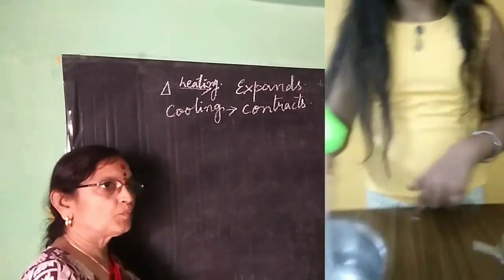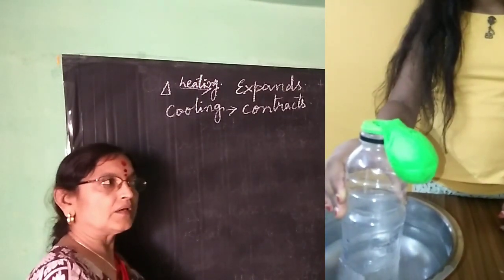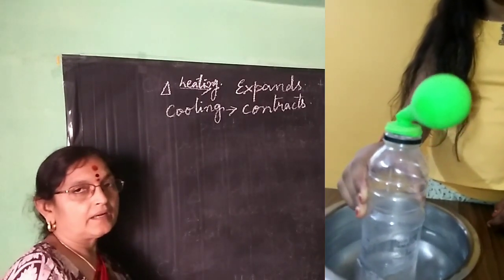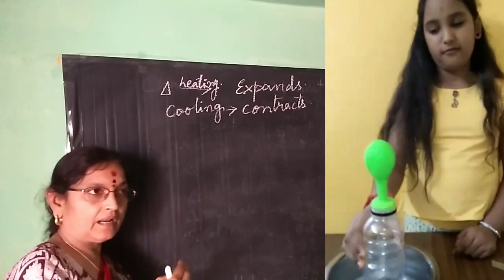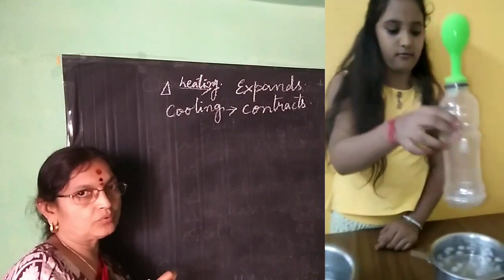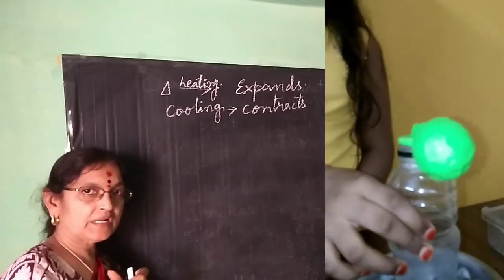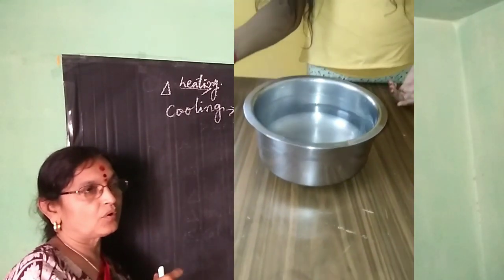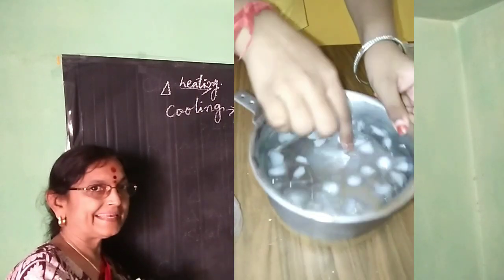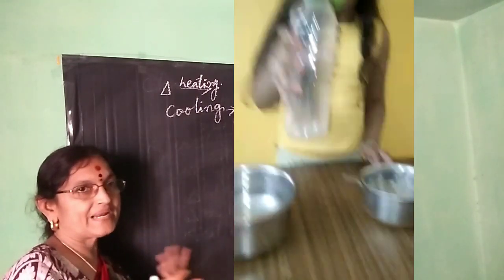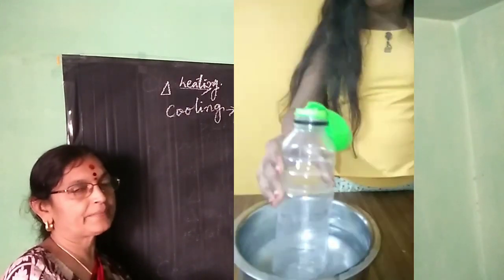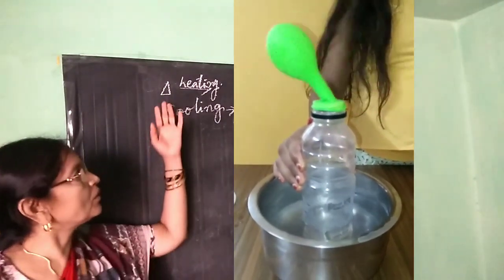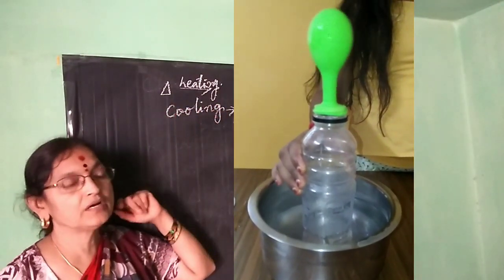This you will see by the small experiment you have already done last year. Take one bowl of water which is cool, and in another bowl take hot water. Take one empty bottle and fix a balloon tightly to its mouth. A dry empty bottle contains air. Keep it in hot water. What happens? The balloon inflates, that means it blows up. Bring it and keep it in the cool water bowl. What happens? It will contract. This is the best experiment for cooling and heating, expansion and contraction of the air.